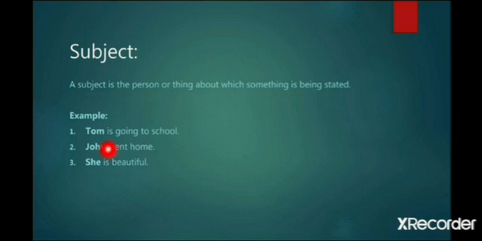For example, Tom is going to school. In this sentence, Tom is the subject of the sentence. John went home. John is the subject of the sentence. She is beautiful. She is the subject of the sentence.